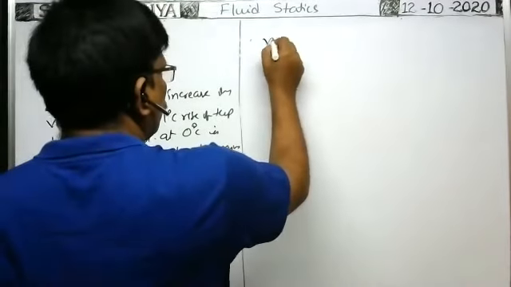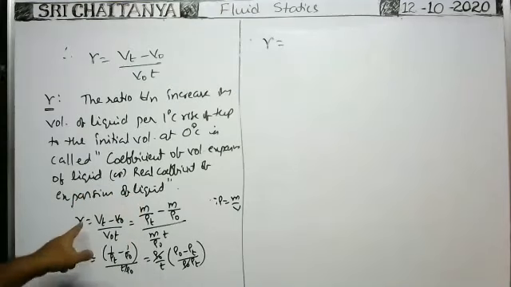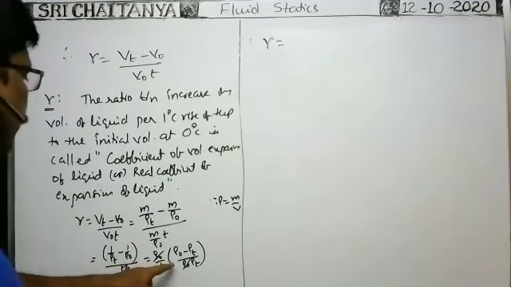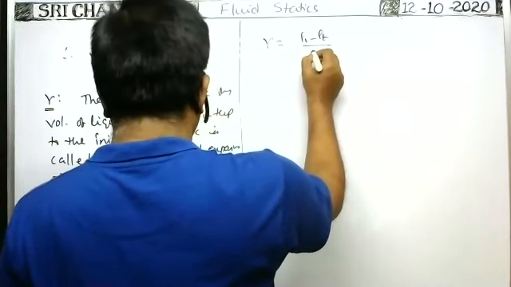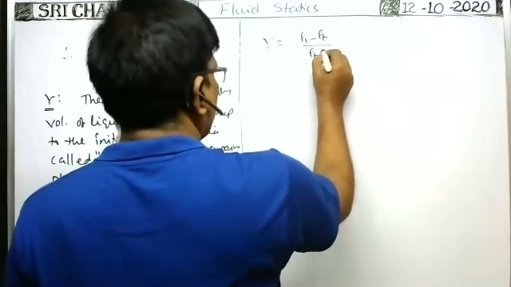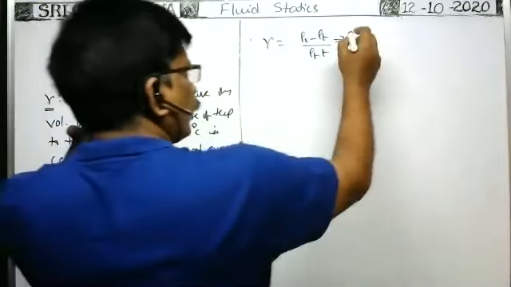Therefore, gamma is equal to the real coefficient of volume expansion of the liquid, or coefficient of volume expansion of the liquid. From this formula, when you simplify, we will get gamma is equal to (rho naught minus rho T) by (rho T into T). You do cross multiplication.